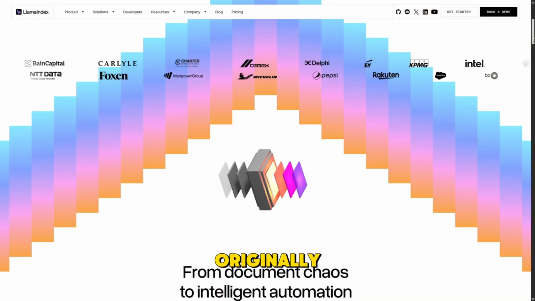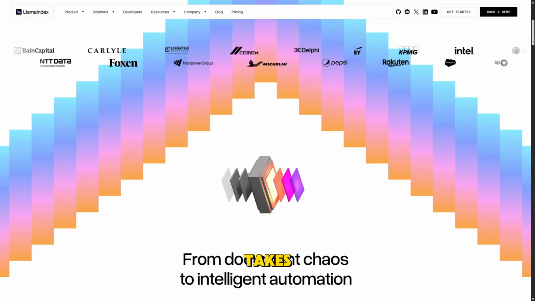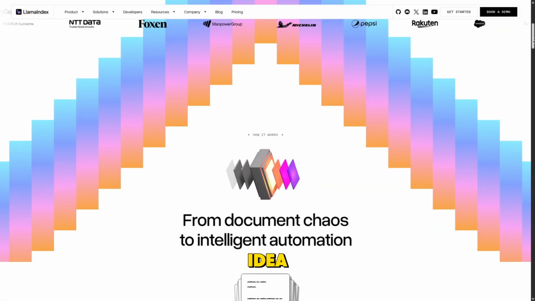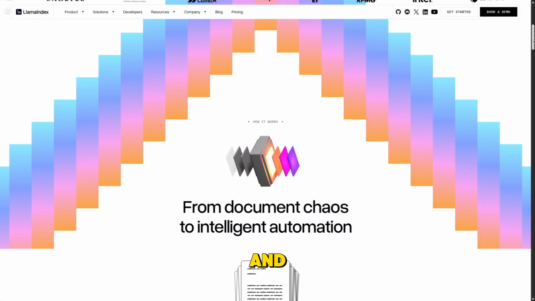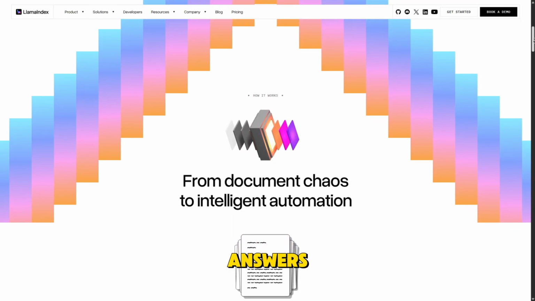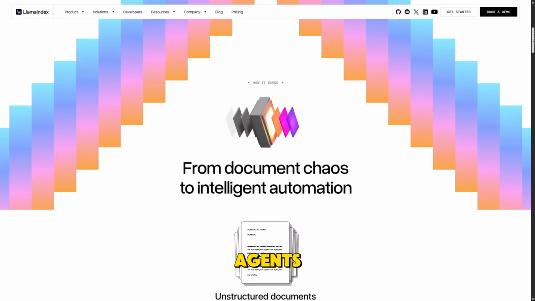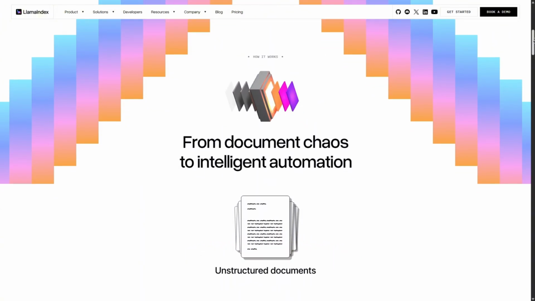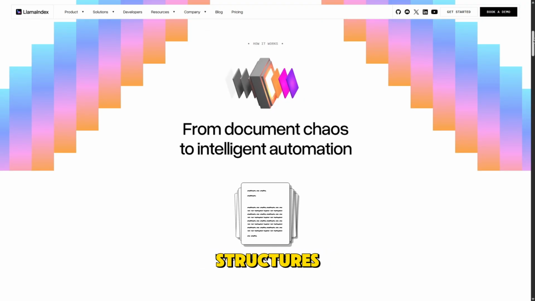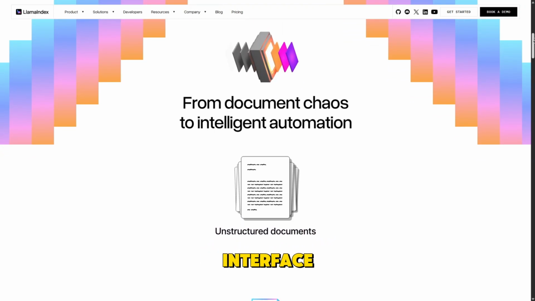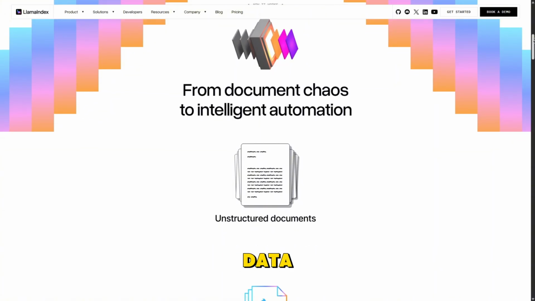LlamaIndex, which was originally called GPT Index, takes a narrower but deeper focus on data indexing and retrieval for large language models. Its core idea is to help you load, structure, and query external data so that your model has the context it needs to give better answers. Rather than managing agents or tool use, it specializes in constructing indices, vector stores, tree structures, and other retrieval strategies, and provides a simple interface for asking questions over your data.